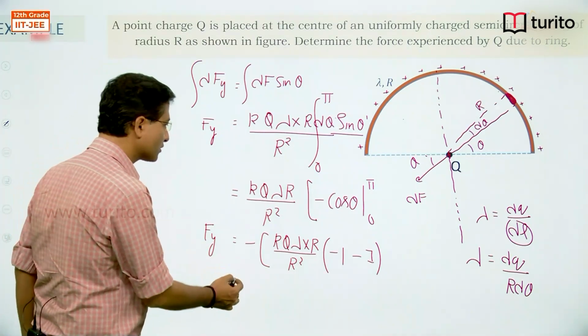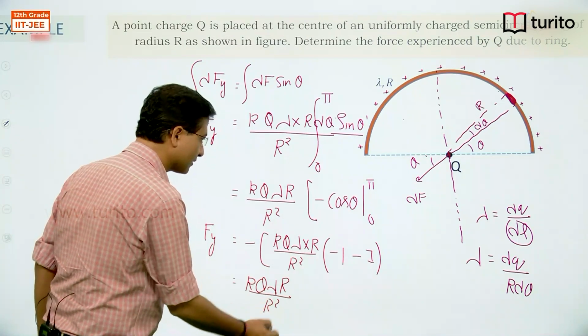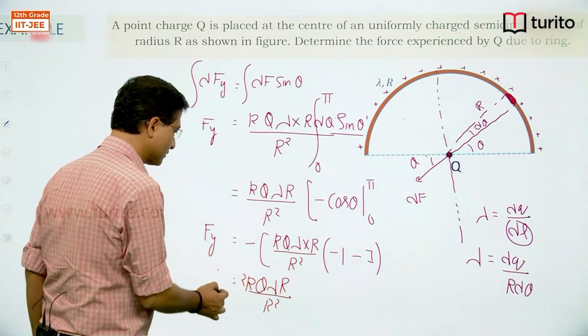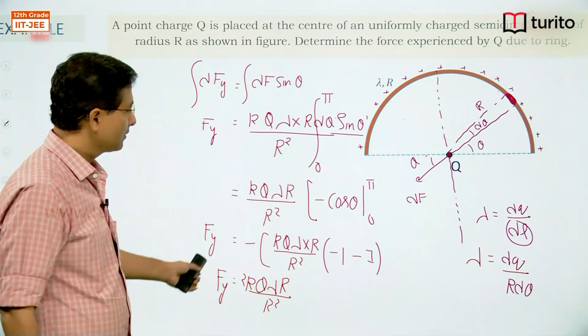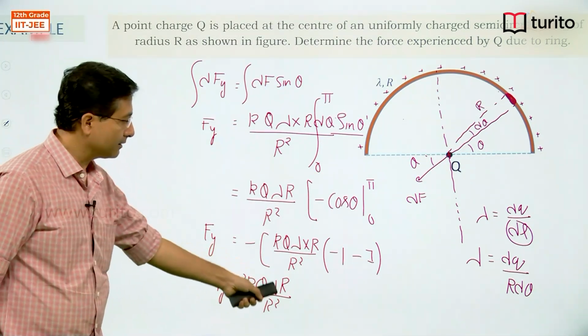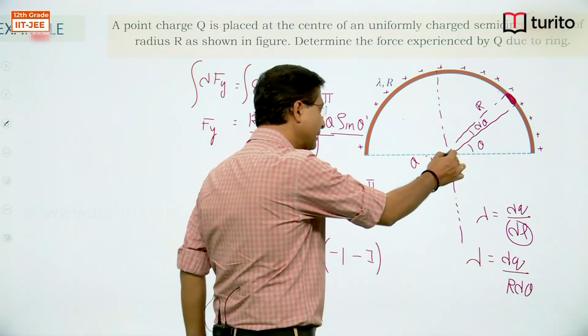So the magnitude of force is what? kQ lambda r divided by r square, 2 times this, is the force in the y direction, and we know that this is coming in the negative y direction.